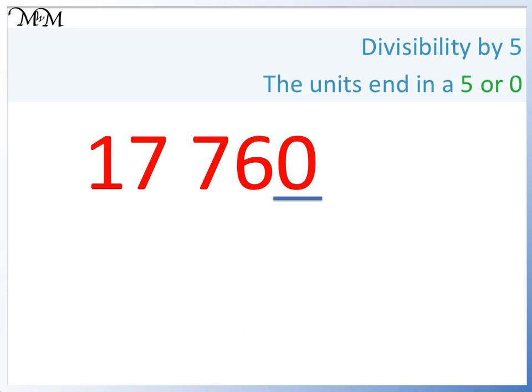17,760 ends in 0, so it is in the 5 times table. This rule works for all numbers, no matter how large.